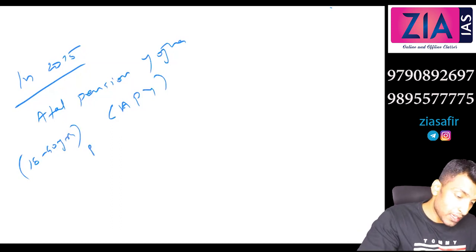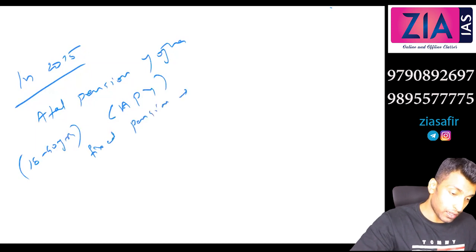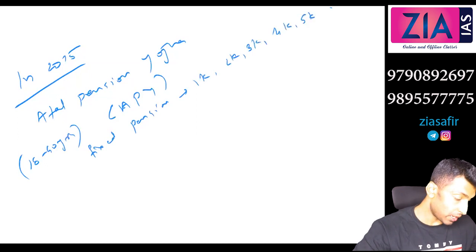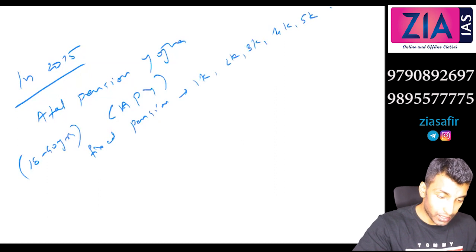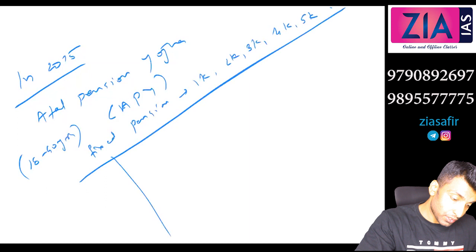So this is actually a fixed pension scheme, like 1,000, 2,000, 3,000, 4,000, 5,000. Okay, so I will show you in a table, let's suppose age of joining. Based on that it will vary.